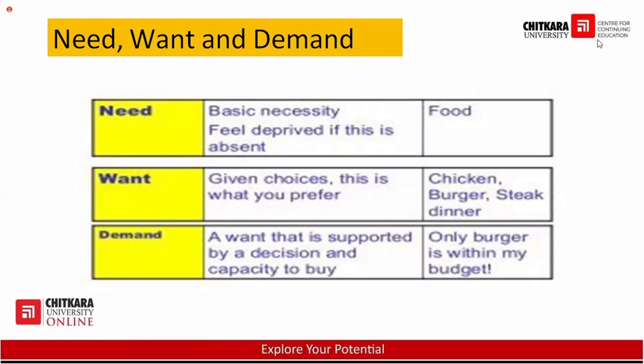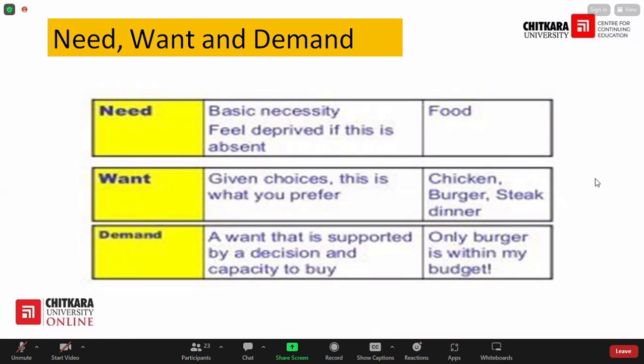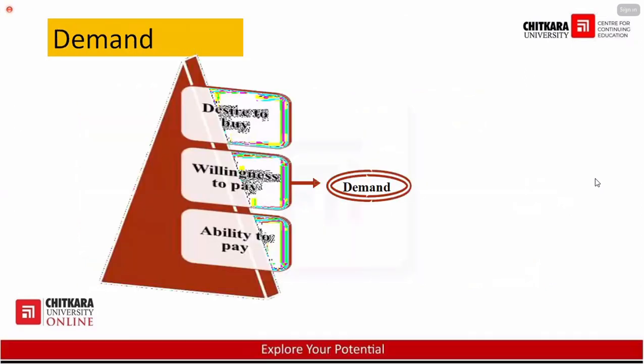As a marketer, as an MBA student, it is very important for you to understand that your focus is not on the want, your focus is on the demand. So what is demand? Demand includes three things: desire to buy, willingness to pay, and third is ability to pay. Desire to buy means that you really want to purchase that product. Willingness to pay means you are ready to pay. Clear? And ability to pay means you have sufficient funds to pay for that product.